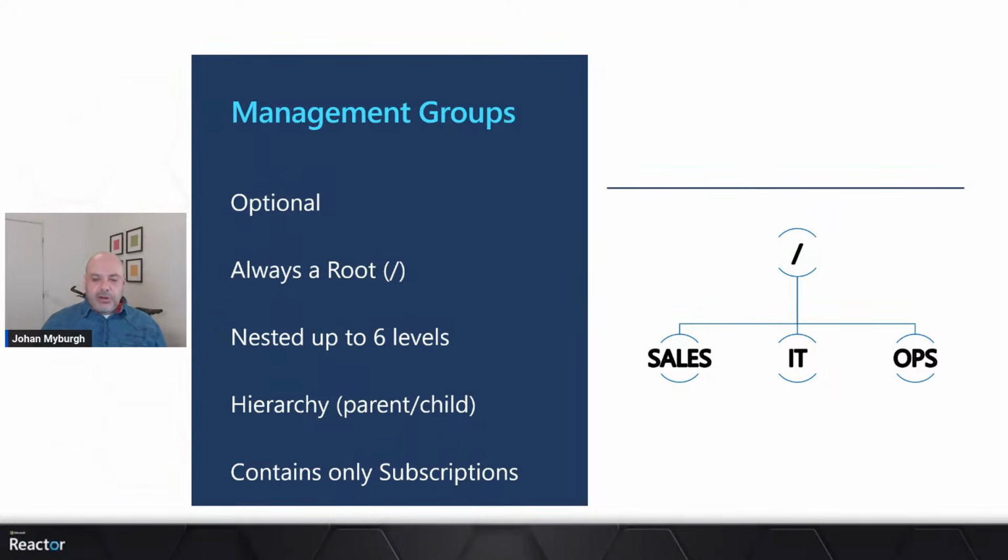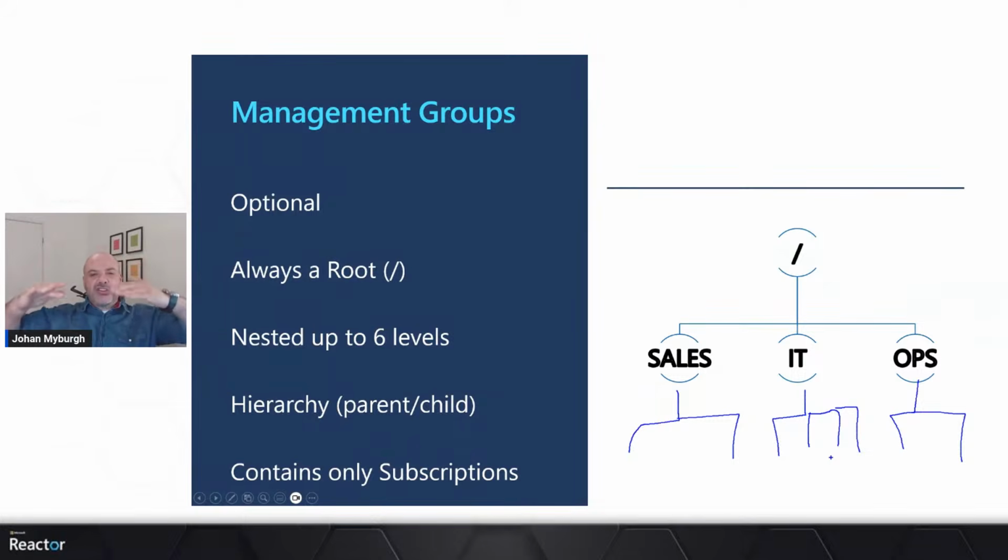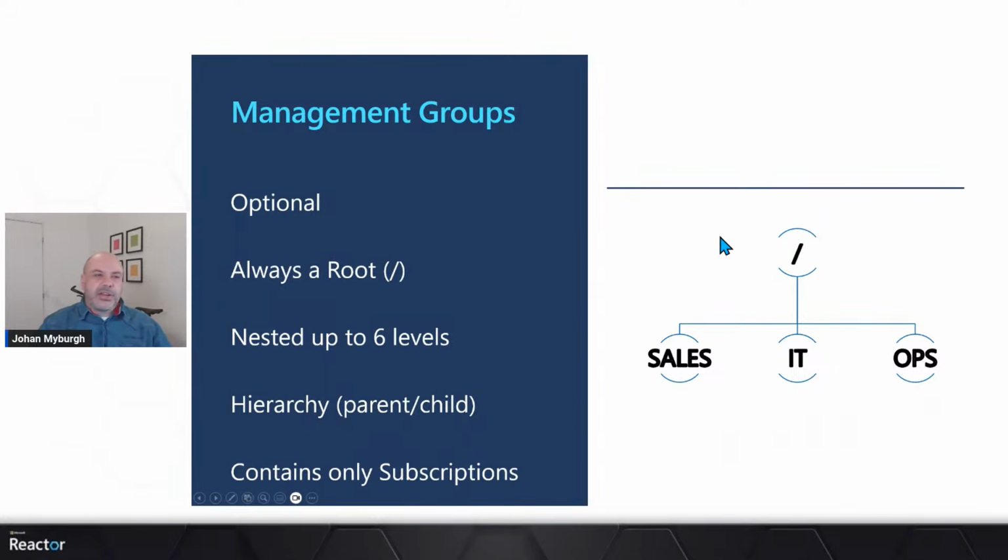This structure is probably quite straightforward here, but if I had to expand on this, I can create some additional structure under IT, for example, and under operations, I might have 2. IT might have some additional structures. So I can create some structure and some levels up to 6 levels deep under that root management group. Right, let's demo this for a second.